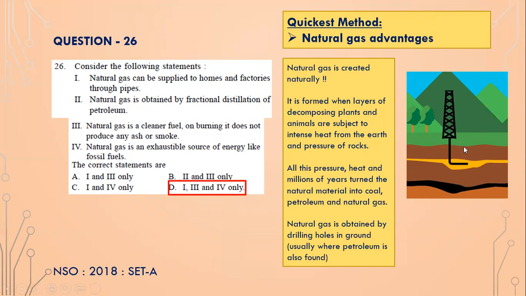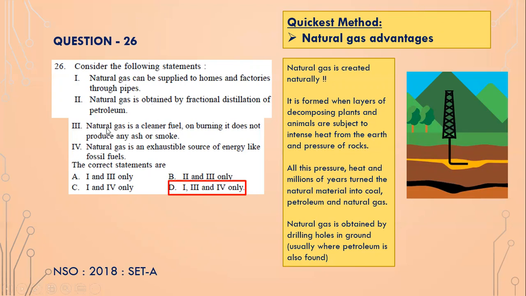So they drill the holes normally where the petrol and petroleum is found, and along with the petroleum you also find natural gas. Okay, so you have to drill the holes in the ground, and that is where you find the natural gas. And natural gas is formed because of layers of decomposing plants and animals which are subject to intense heat from the earth and the pressure of rocks. It is not formed by the fractional distillation. So number two is incorrect.